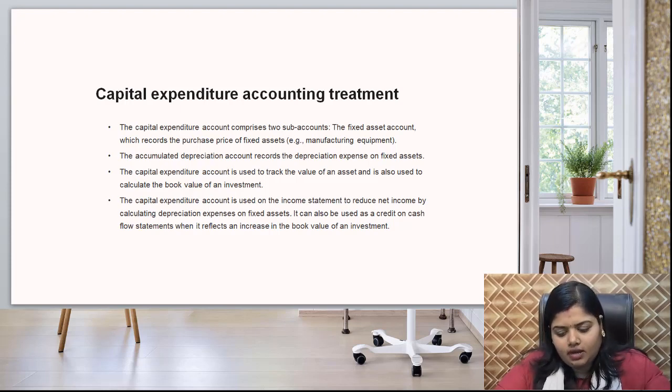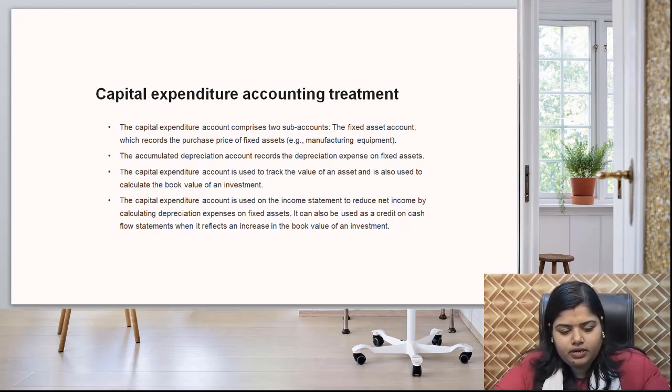The capital account is used to track the value of an asset and is also used to calculate the book value of the investment, whereas it is used on the income statement to reduce net income by calculating depreciation expense on fixed asset. It can also be used as a credit on the cash flow statement when it reflects an increase in the book value of investment. So this is the treatment of the capital expenditure.